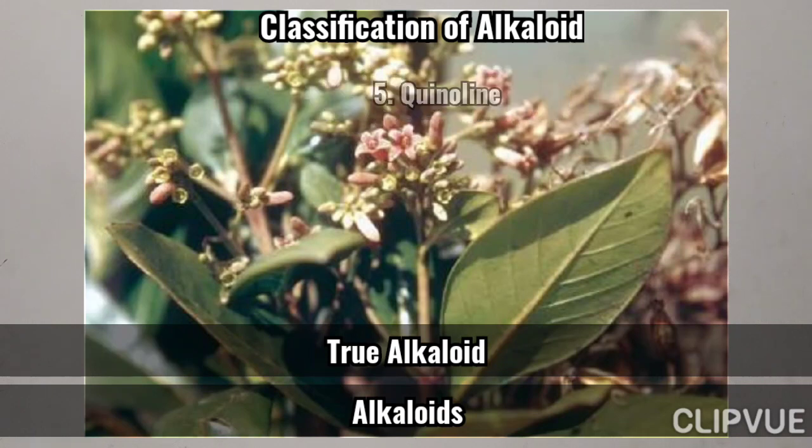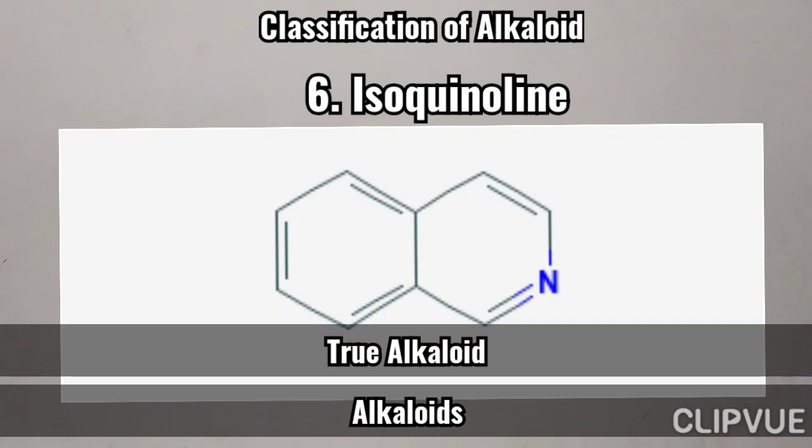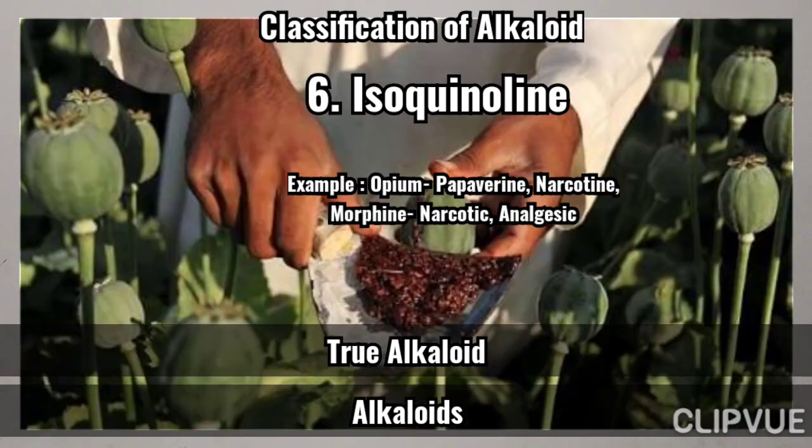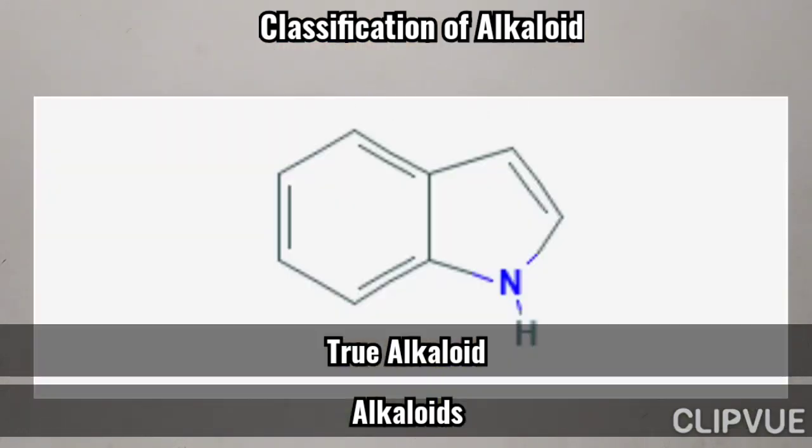Sixth one, isoquinoline. Here we can see the iso position of the nitrogen atom compared to quinoline, in the same ring. Papaverine, narcotine and morphine are the constituents obtained from opium, having narcotic and analgesic activity. The seventh one, indole.